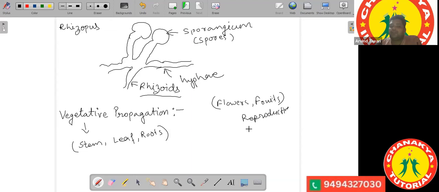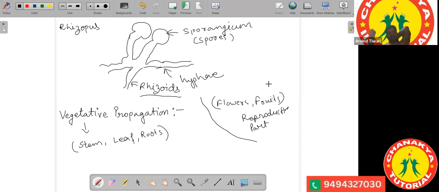They are reproductive organs or reproductive parts of a plant. They are not vegetative. Okay? So here we are discussing only vegetative propagation, when there is formation of a new plant from the vegetative parts of a plant.